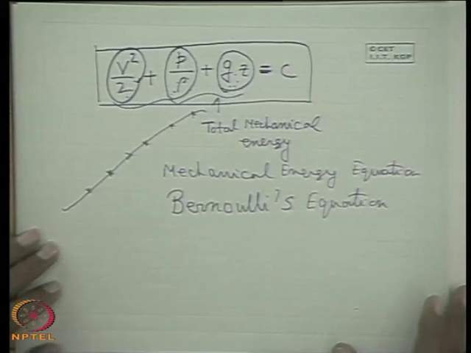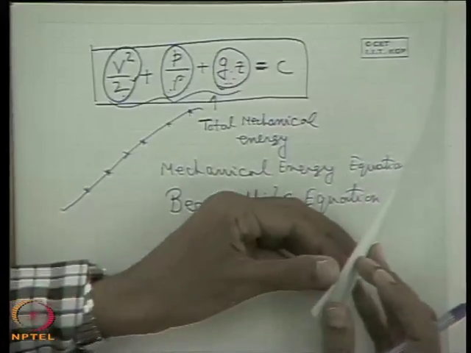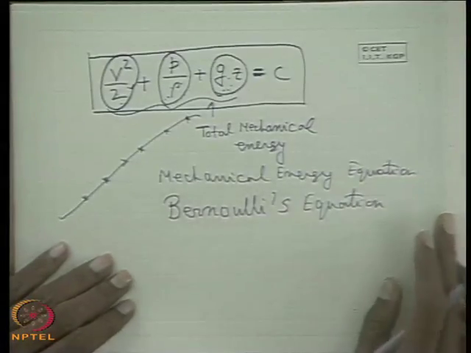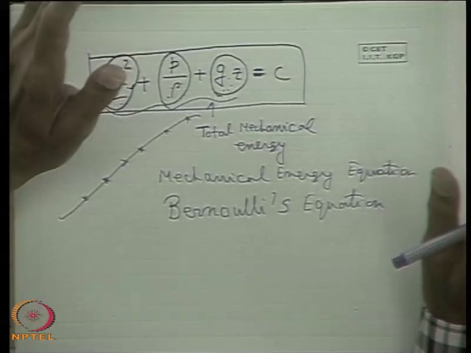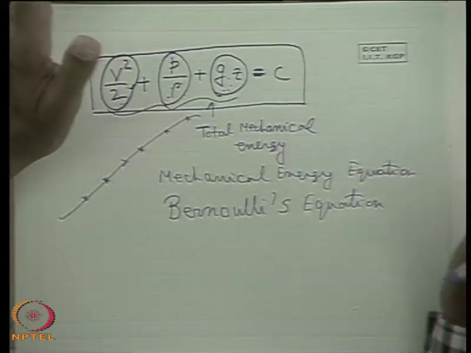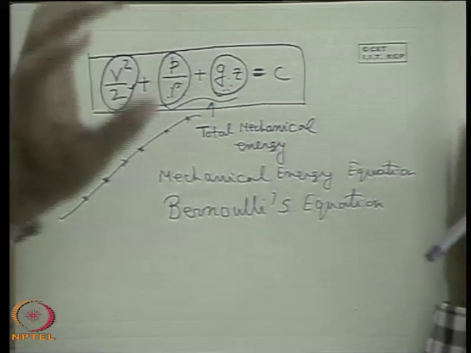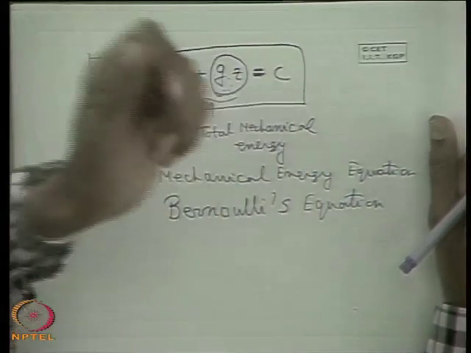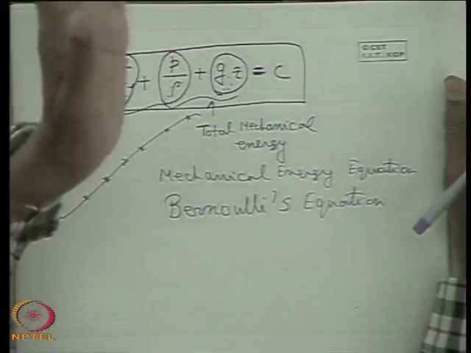Now in most cases, the flow of fluid, meaning all practical cases, is associated with viscosity. It is not an ideal flow, because no fluid in practice has zero viscosity.